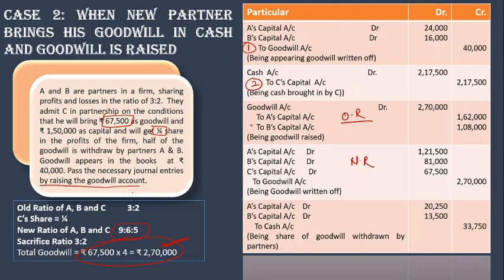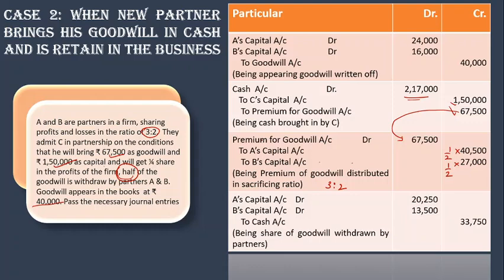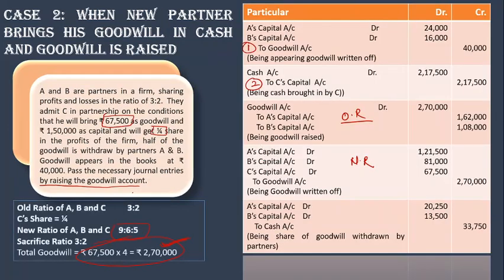Remember the single entry, I'll show you once again. This entry, premium, this entry, or I say these two entries have the same effect. Here A is credited, here A is debited. If you find out the difference, you will get the same entry, same effect.